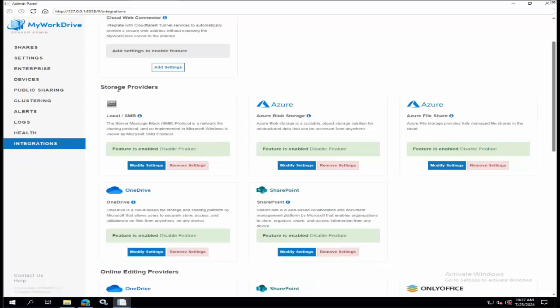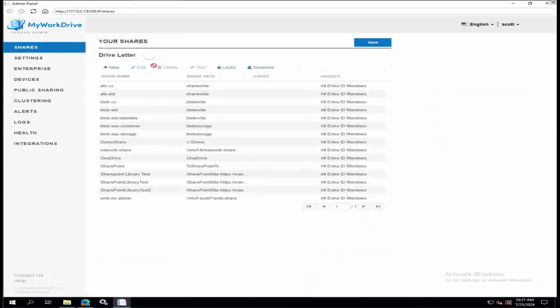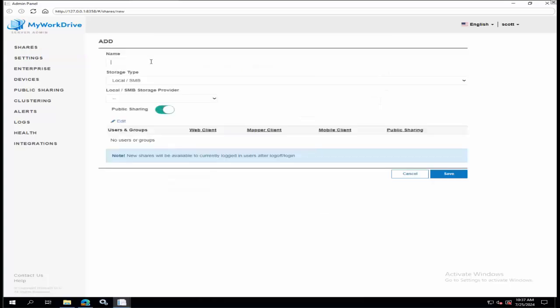But I want to point out that integrations is here because if you need to do any maintenance on these, if you need to make a change to something you have configured, you've got to click into modify settings to change that in order to see what's there. If your storage, if your container name changes or the connection string you've defined changes or something like that, you would make those changes in integrations, because what you do in shares is define essentially, again, our name, right?